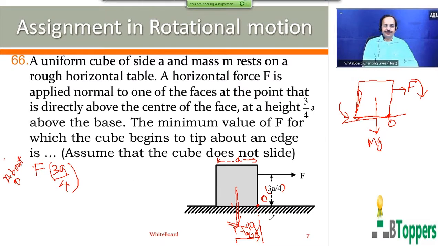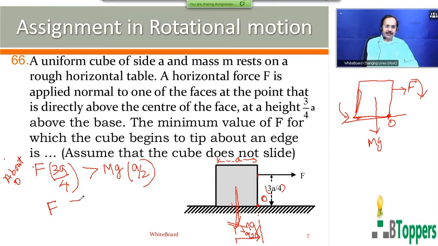So O is the center of the face. I mean, O is the point on the face of the cube directly below the point of application of the force F. So the magnitude of the torque or moment of the force F about O, you can write F into 3a by 4. If that is more than the magnitude of the torque or moment of the force mg about O, then it can overturn. Should be more than or at least equal to this value.